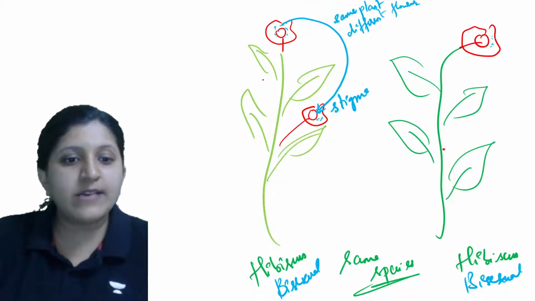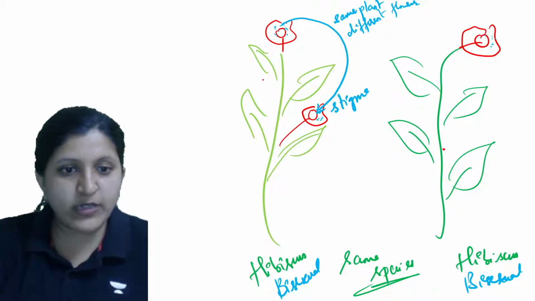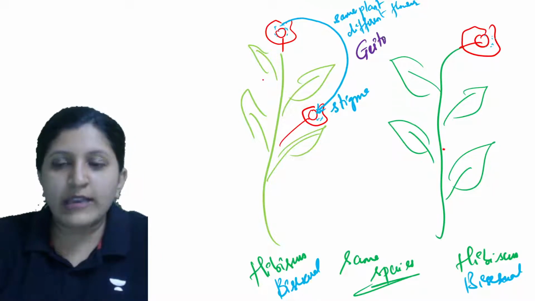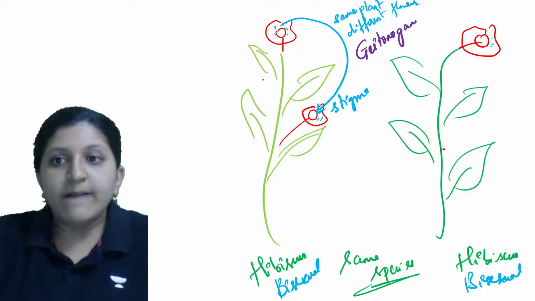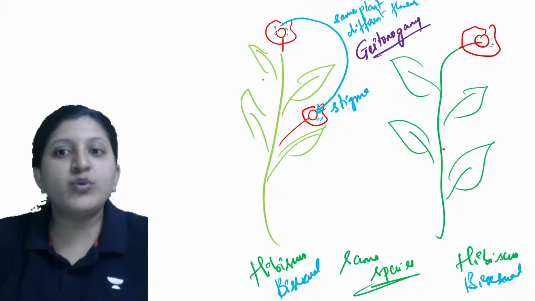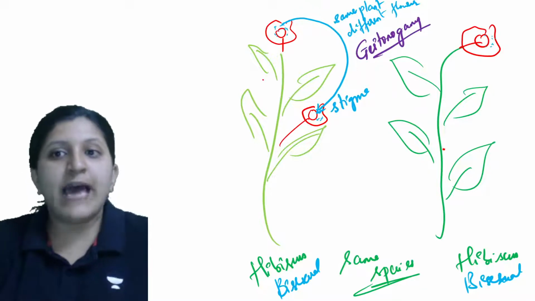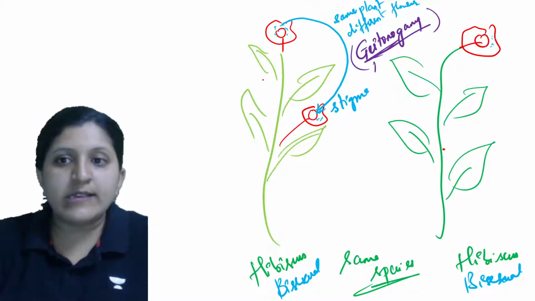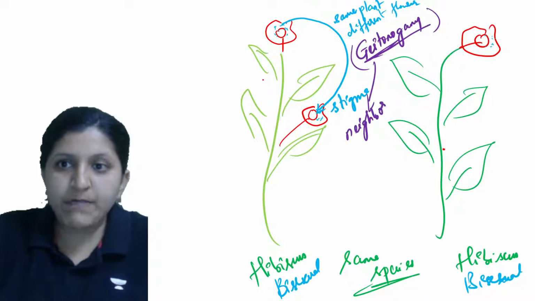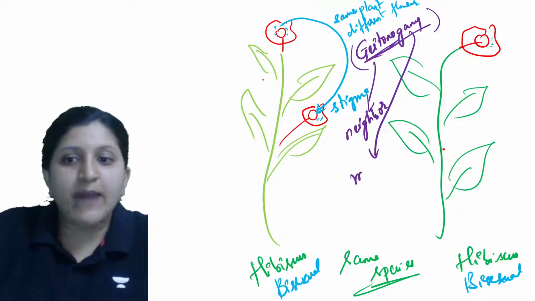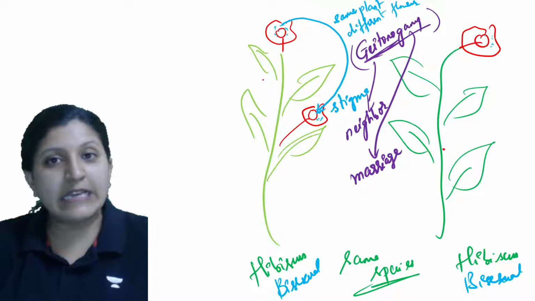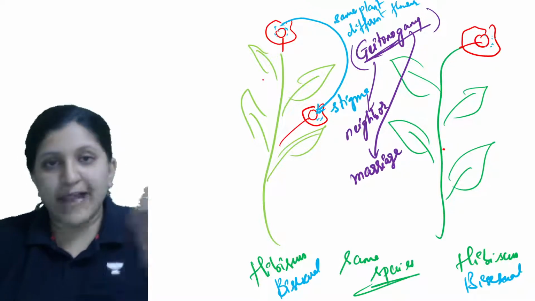We call it geitonogamy. So this is now geitonogamy. The meaning is that the transfer of a pollen grain is occurring from one flower to another flower in the same plant. Geiton means neighbor, and gamy means marriage. So what is neighbor marriage? It is occurring in the same plant but a different flower, so it is like a neighbor.